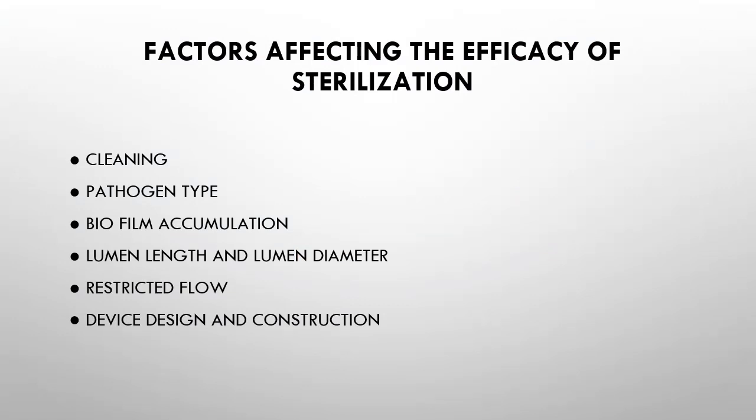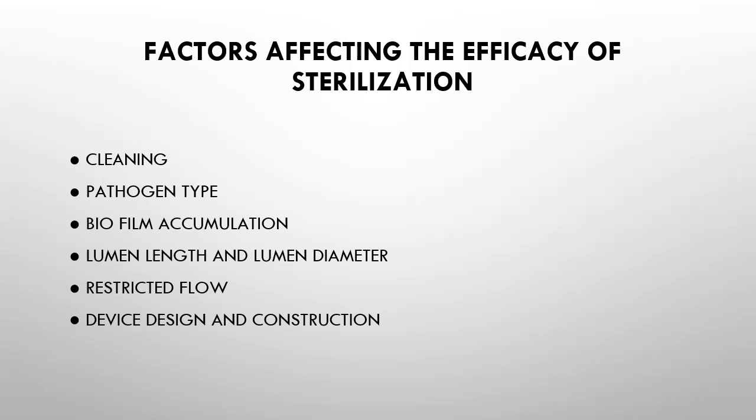Certain factors affect the efficacy of sterilization. For example, improper cleaning will decrease sterilization efficacy. Spore forming organisms are most resistant to sterilization. If a biofilm or thin film is present on the surface, it will reduce the efficacy of sterilization, and increasing lumen length or decreasing lumen diameter both impair the sterilization process.